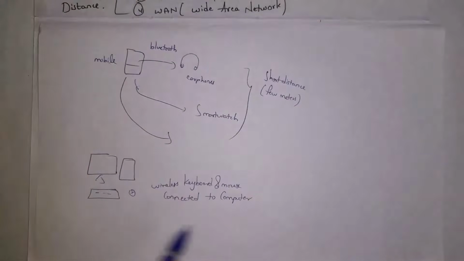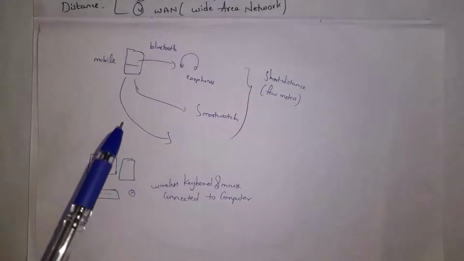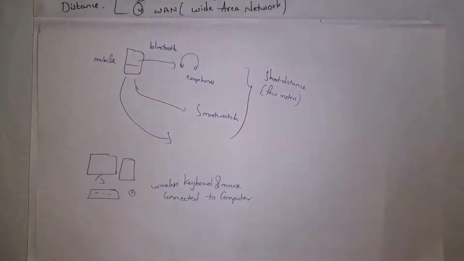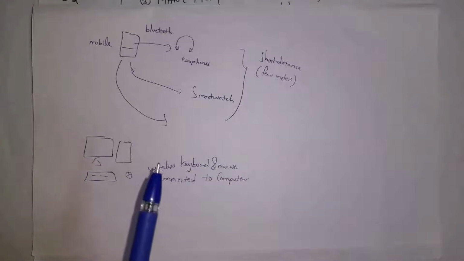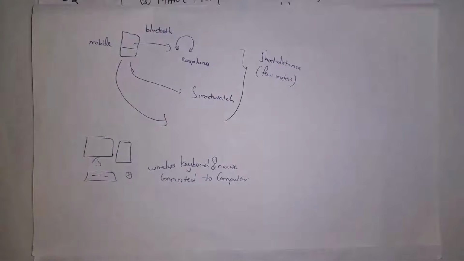These are examples of personal area network. Just for example, in my mobile, I will turn on Bluetooth and I will connect to wireless earphones. This is one example. And next example is, I will connect my mobile with a smartwatch. And third example is, I will connect a wireless keyboard and mouse to my computer. If we go far, these devices cannot communicate. So all are very short distance connections, that is only a few meters away. These are examples of personal area network.